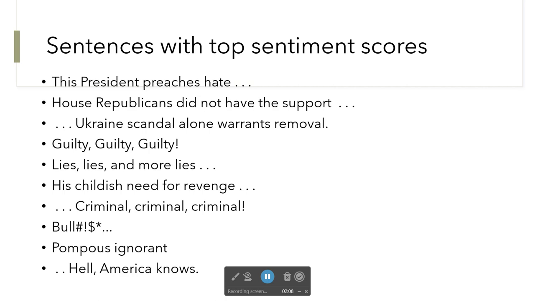And it's not my research focus, so I don't know enough to comment. Okay, these are the sentences within the different Twitter feeds with the top sentiment scores. As you can see, they are quite provoking.